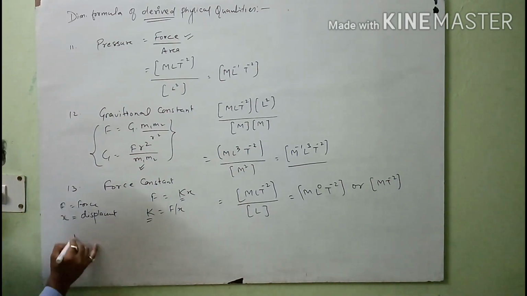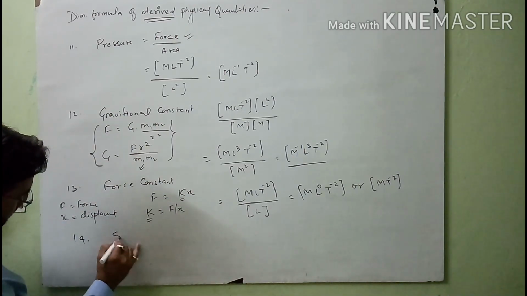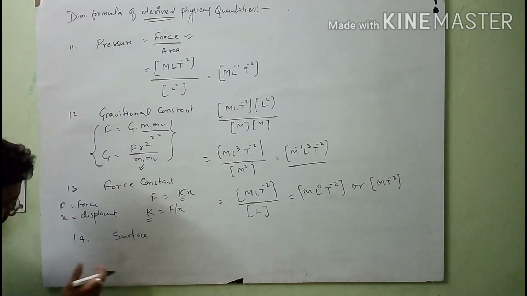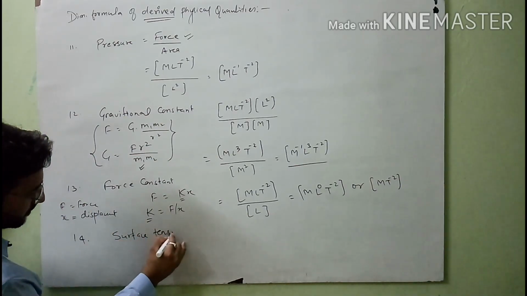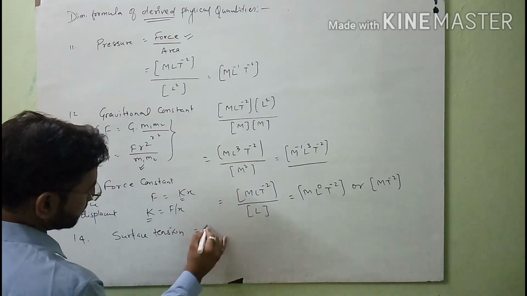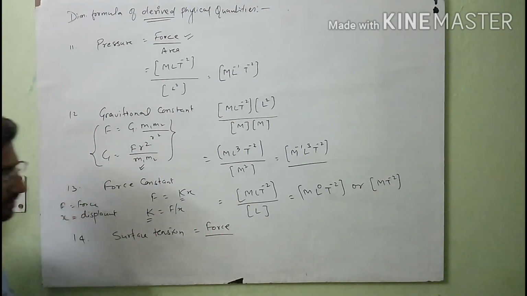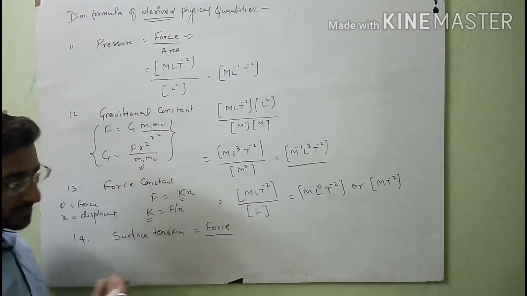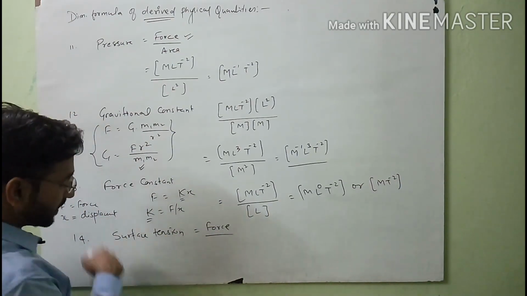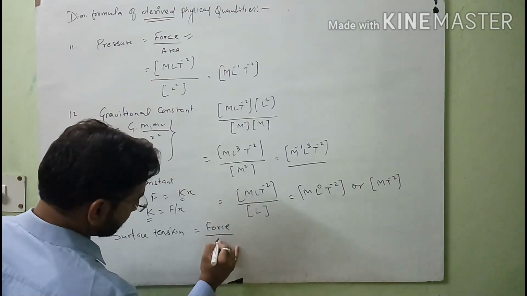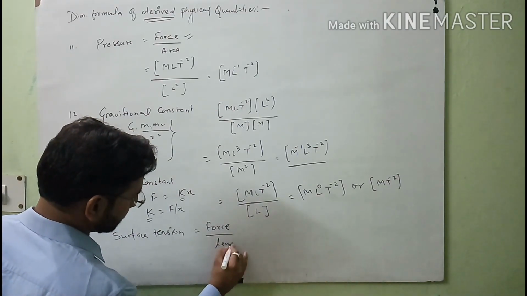So after this, the 14th formula is surface tension. So see here, surface tension means force upon length. It is the property of liquid. You will discuss this in your second book, in case of fluids, or property of liquid. So force over length.